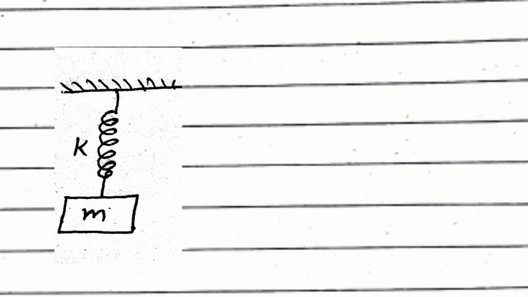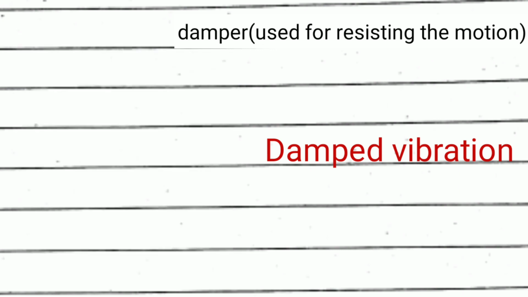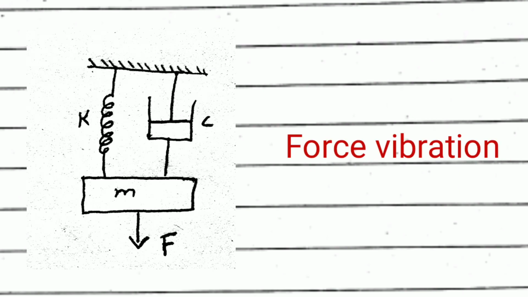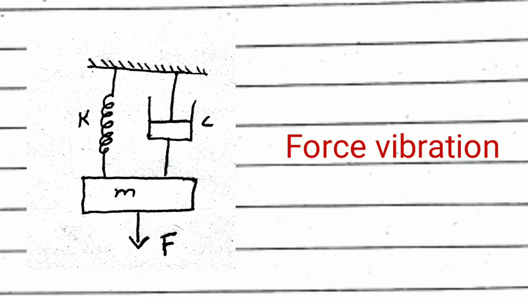But if you see in damped vibration, friction is also introduced, so that vibration system is called a damped vibration system. And when we give some unbalanced forces, then the system is called a forced vibration system.